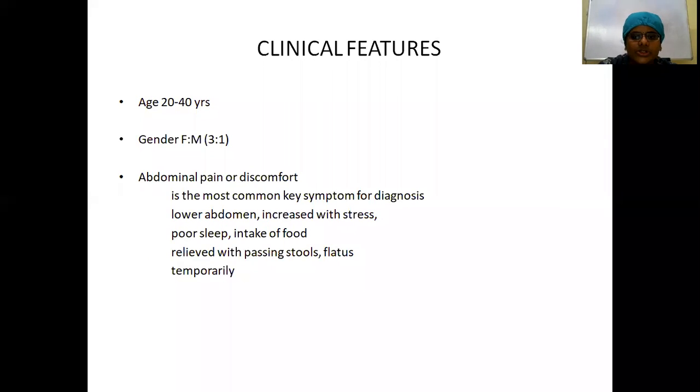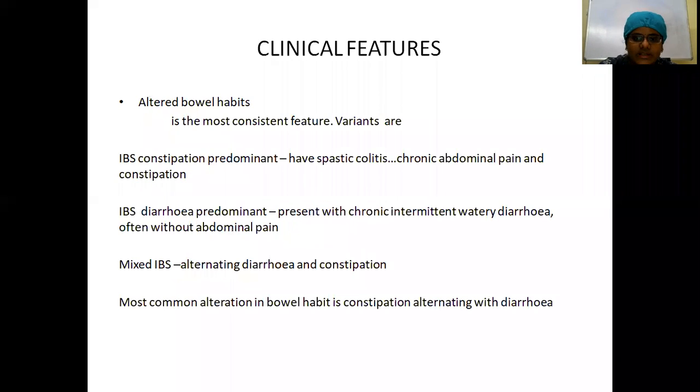Abdominal pain is the most common key symptom for the diagnosis, the most common prerequisite for the diagnosis of irritable bowel syndrome. The next clinical feature will be the altered bowel habits, which is the most consistent feature.